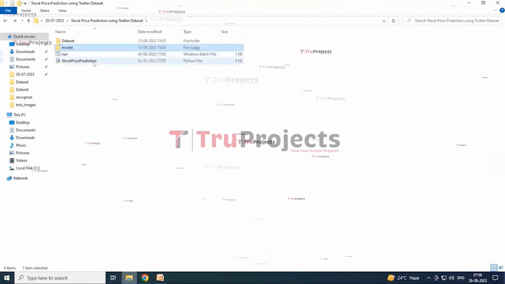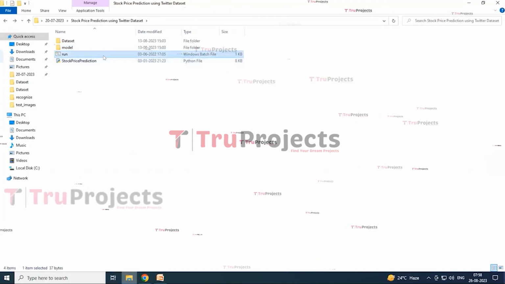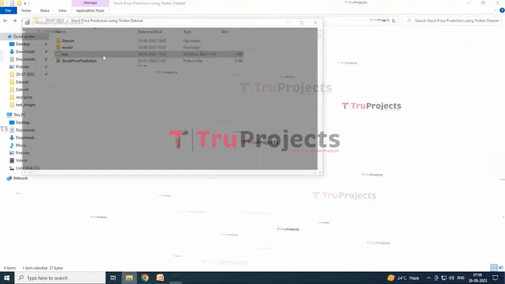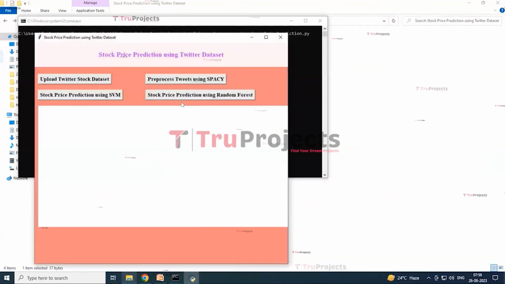This is the main Python file, which contains the Python script. And here this is the run.bat file. Instead of executing the program in the command line interface, we created a Windows bat file to execute the project. So now to run the project, double click on the run.bat file. Here this is a graphical user interface. With this we are interacting with the program.